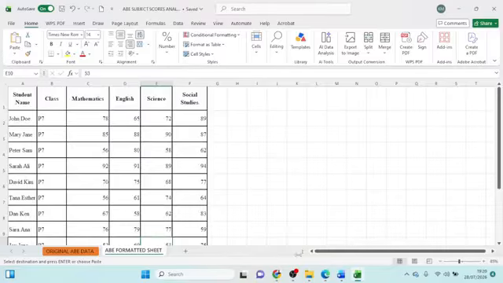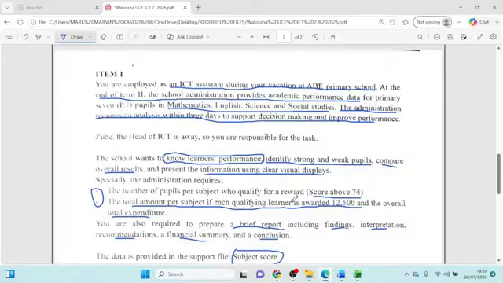So straight to the question once again. The question is here, what I was analyzing. They say that you are employed as an ICT assistant during your work in ABE primary school, and at the end of every term two, the school admin provides academic performance data for P7 pupils in math, English, science, and SST. Now, the admin requires an analysis within 3 days to support decision making and improve performance.